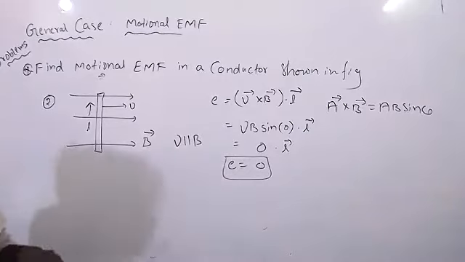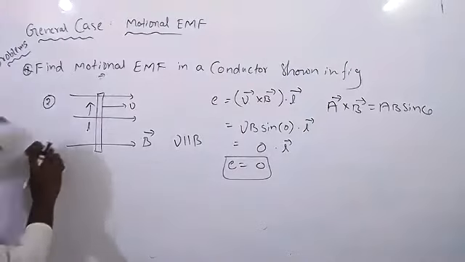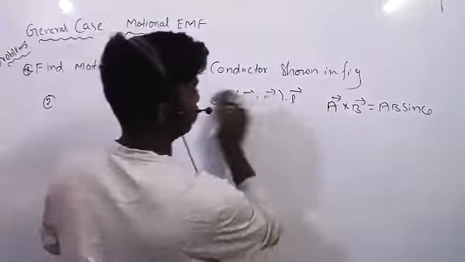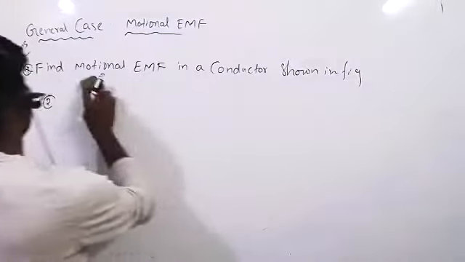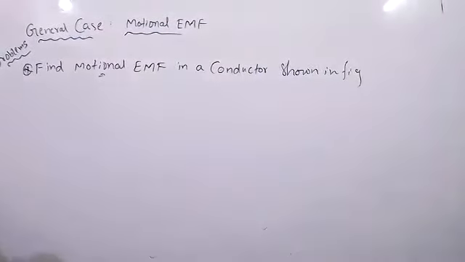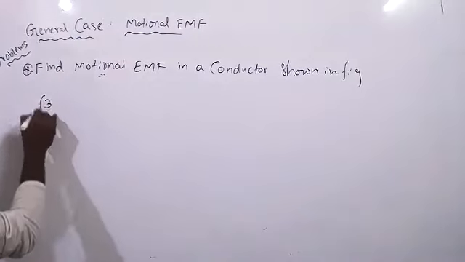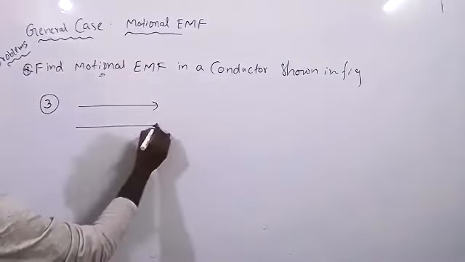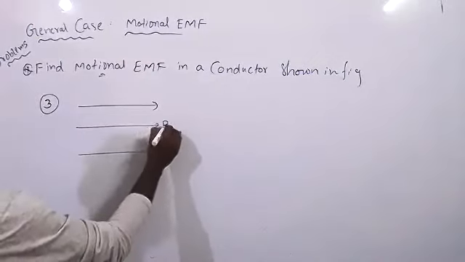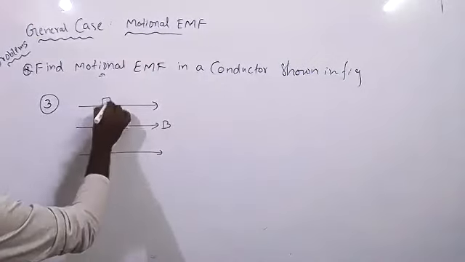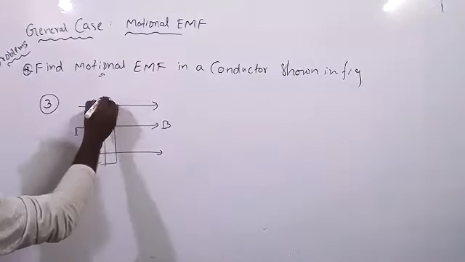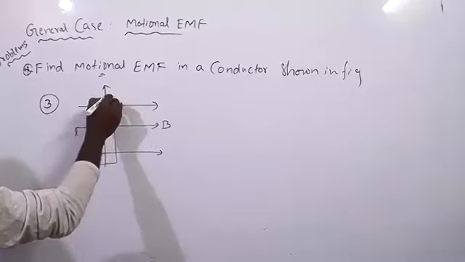See, the third problem. This problem you try to do. Third problem. B, length, moving with velocity in this direction.